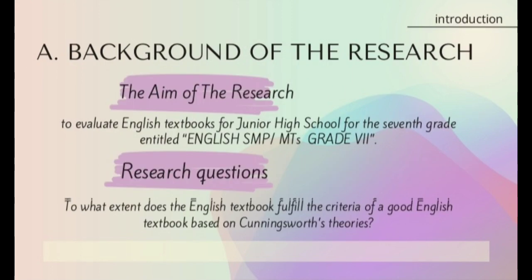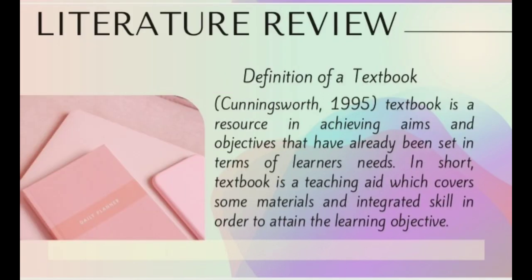It's about the aim of the research: to evaluate the English textbook for junior high school 7th grade, titled English SMP MTs Grade 7. Research question: to what extent does the English textbook fulfill the criteria of a good English textbook based on Cunningsworth's theories? Part 2 is about the literature review.